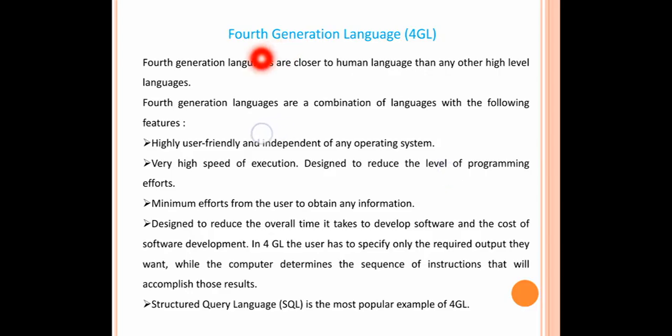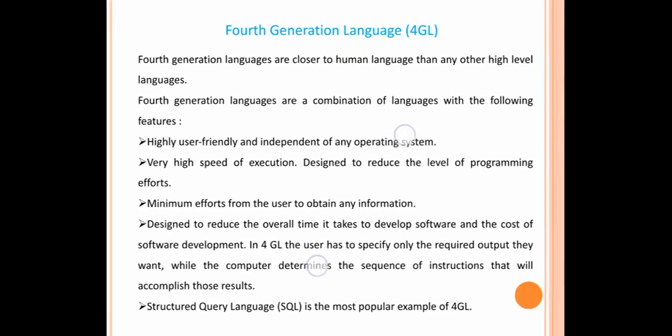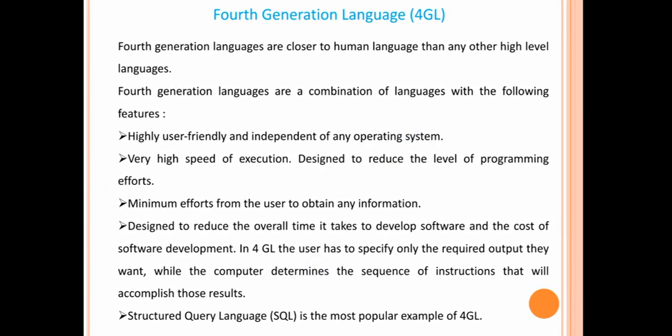The next category is fourth generation language or 4GL. Fourth generation languages are close to human language.